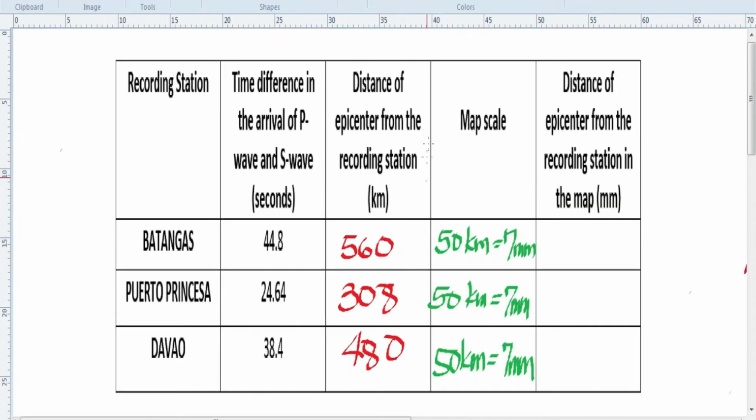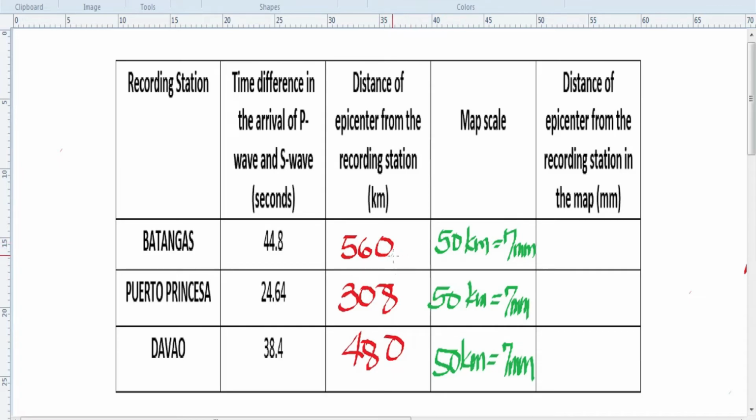So we are now in the 5th column of this table. We will try to fill out the data for the 5th column. In order to do that, we will use the map scale to convert these distances, 560, 308, and 480 kilometers, into millimeters so that we can represent these distances in the map.